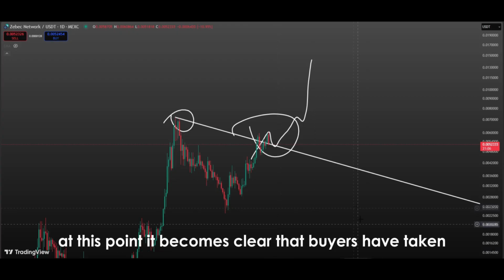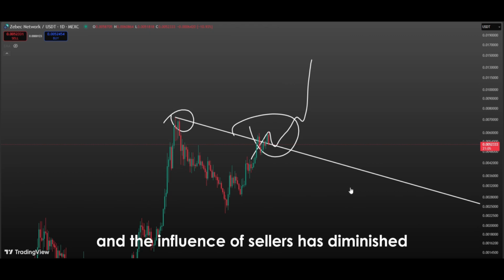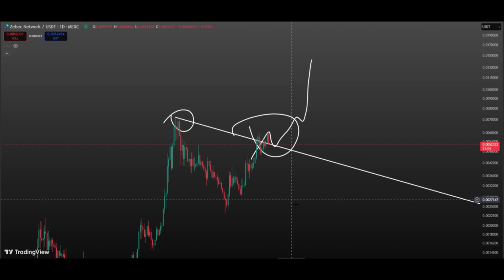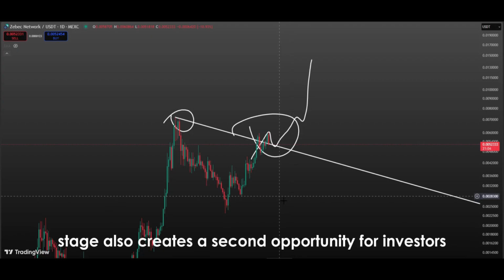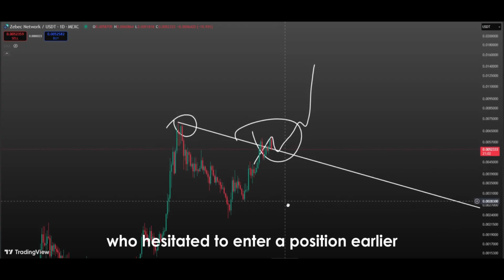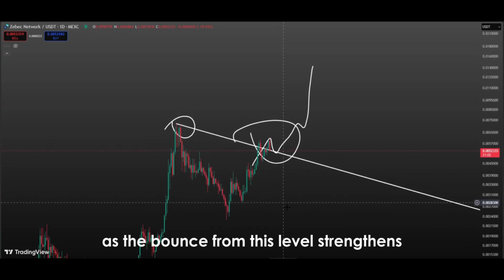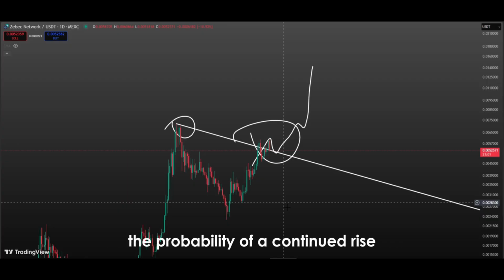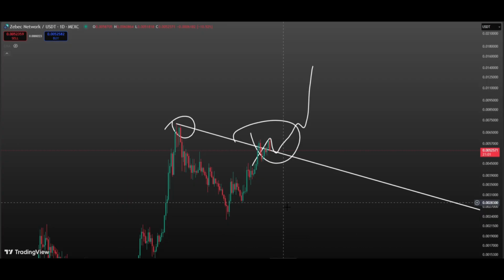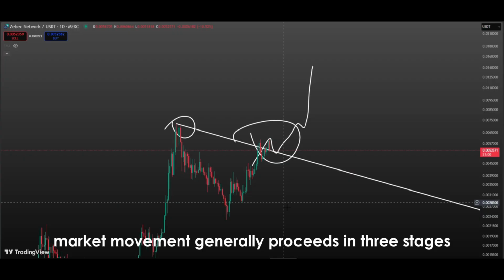At this point, it becomes clear that buyers have taken control of the market and the influence of sellers has diminished. The retest stage also creates a second opportunity for investors who hesitated to enter a position earlier, as the bounce from this level strengthens the probability of a continued rise. In such a scenario, market movement generally proceeds in three stages.